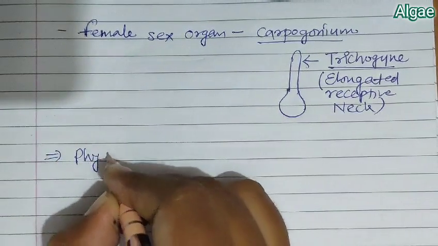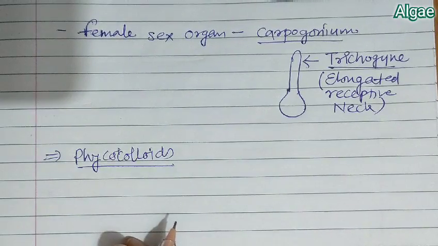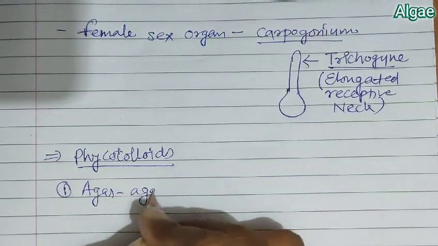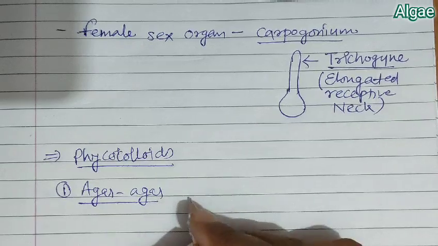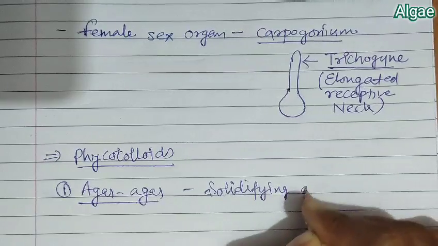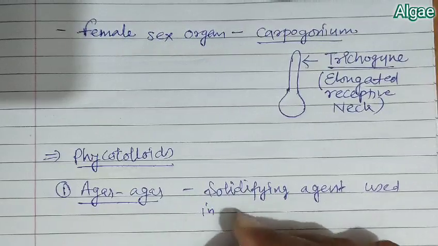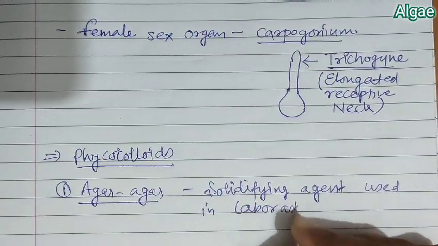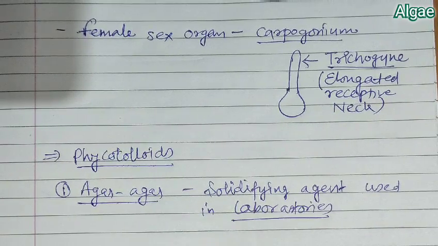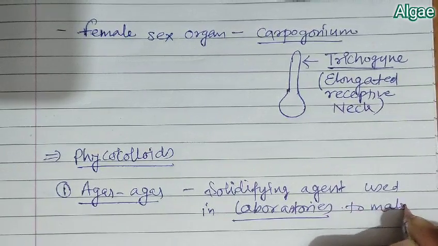Next, in red algae, several phycocolloids are obtained. First we talk about agar-agar. It is a solidifying agent used in laboratories and in some factories for making ice cream and the like.